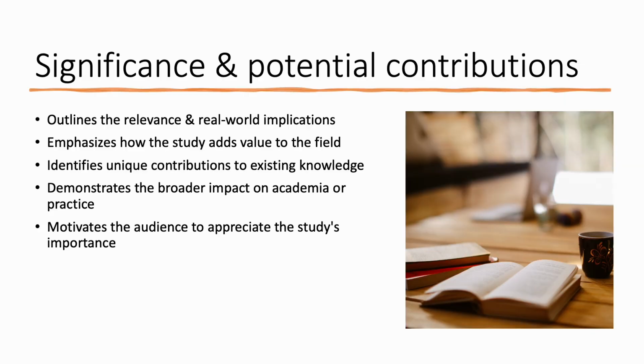In the introduction section of any piece of research, we might need to also state what the significance of this work is and any potential contributions that might be made. So this might come towards the end of your introduction, or it might come earlier on before your aims, objectives, research questions, when we are setting up the background to the study, but please don't forget to include it as it is needed. So things that might be included here are, what is the relevance or the real world implication of the things that we are proposing to study?